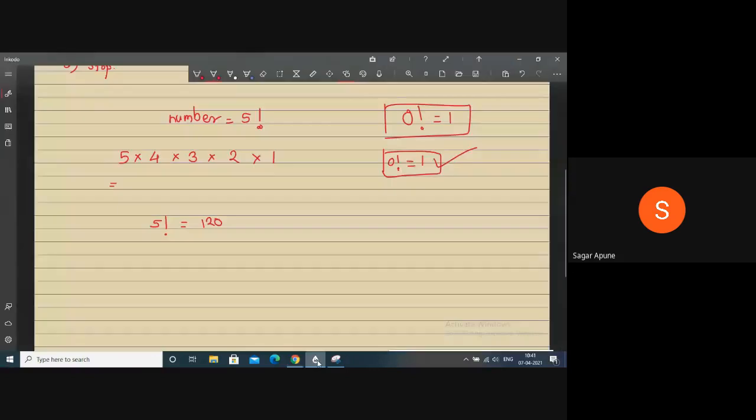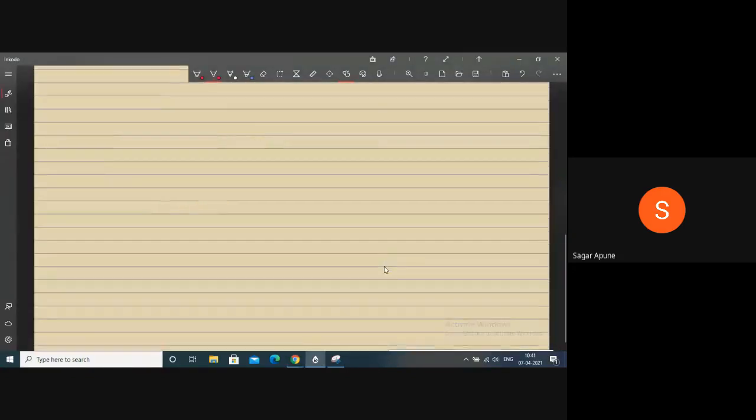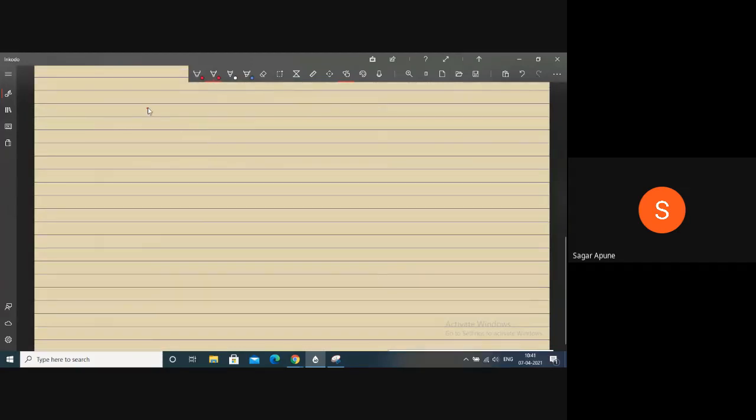So what is the logic? Suppose I have numbers 1 to 100. What is the logic? How to calculate even and odd numbers? If your number is divisible by 2 and you get remainder 0, then this is an even number. This is the logic, right? Otherwise it is an odd number.